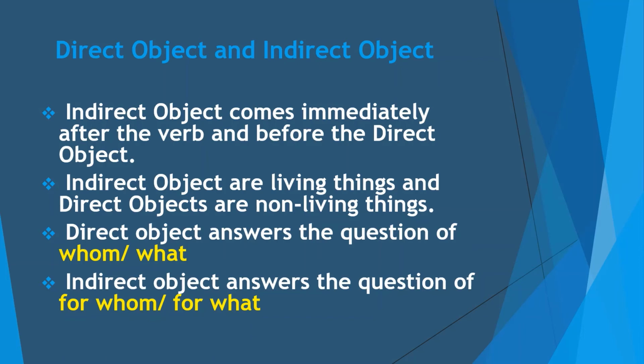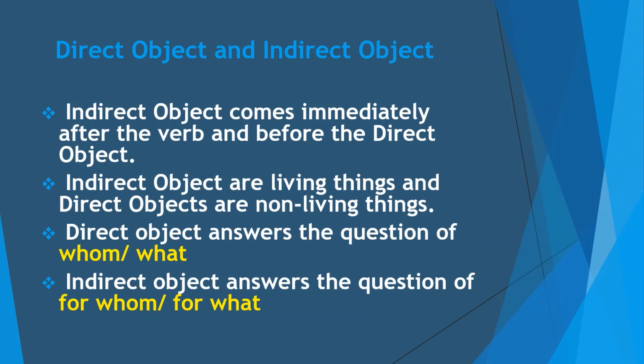Let's learn. Indirect object comes immediately after the verb and before the direct object. The position of an indirect object is after the verb and before the direct object. Immediately after the verb you can see the indirect object. Then indirect objects are living things and direct objects are non-living things.